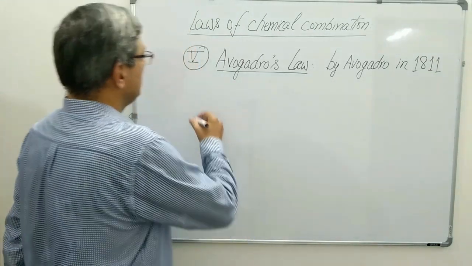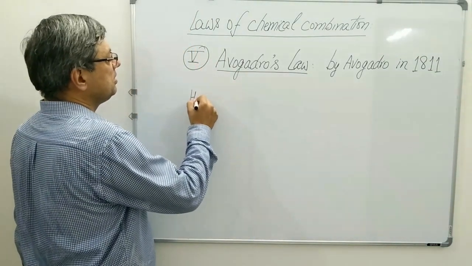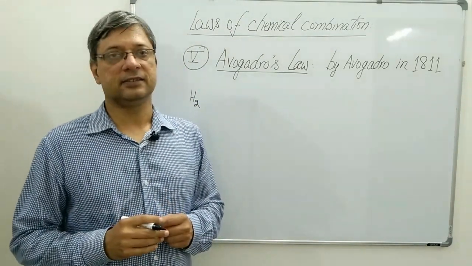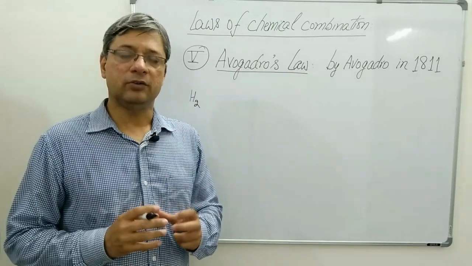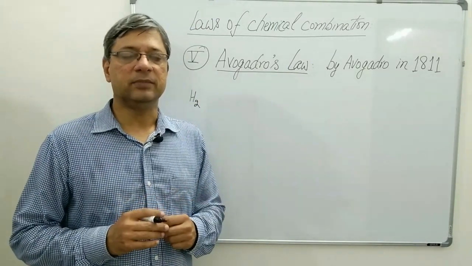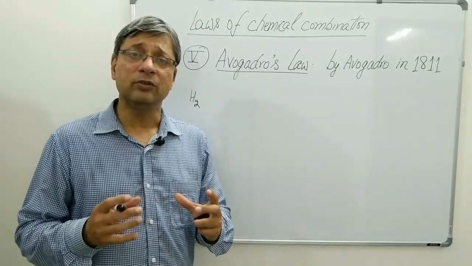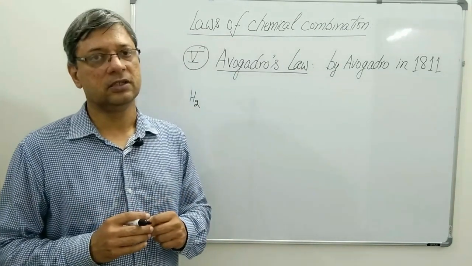Means hydrogen H2 as a molecule does not exist. Avogadro also believed the same thing and he was experimenting on hydrogen and oxygen.